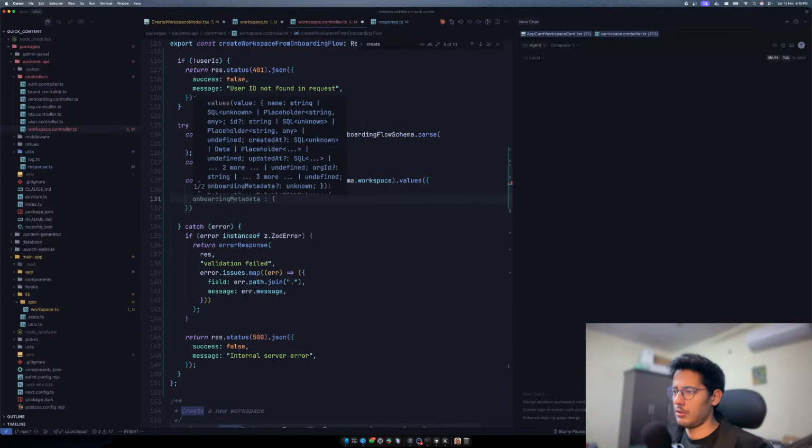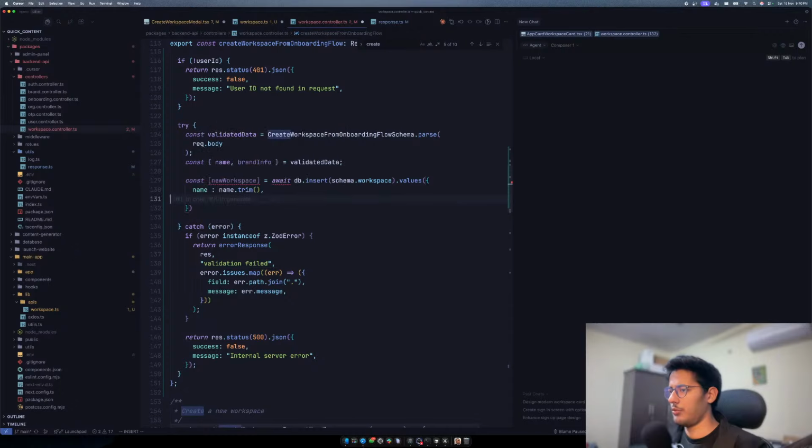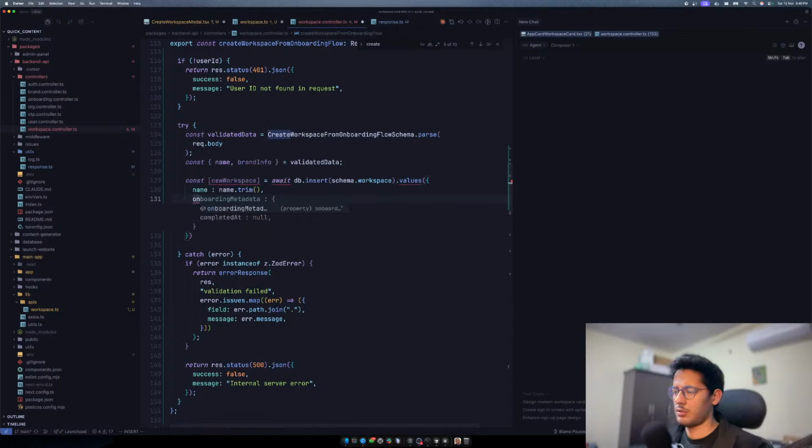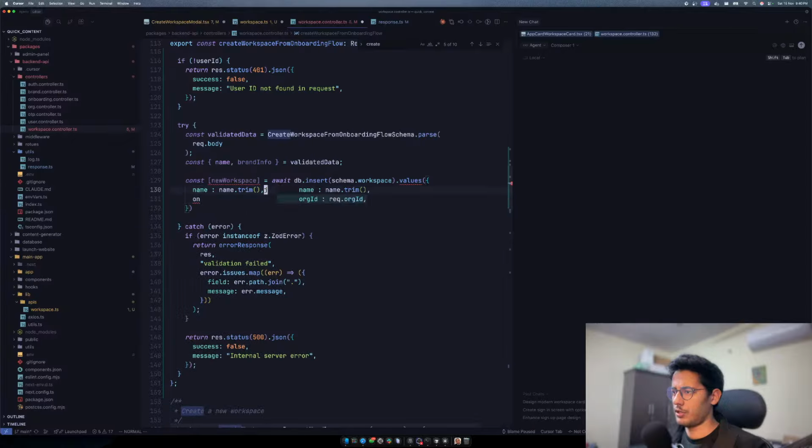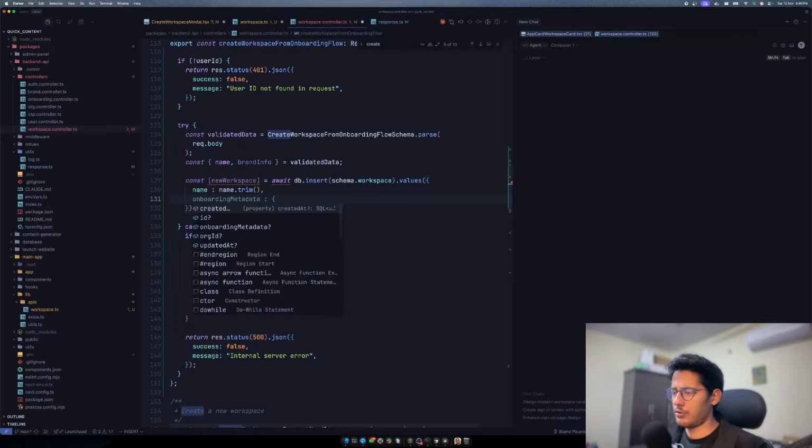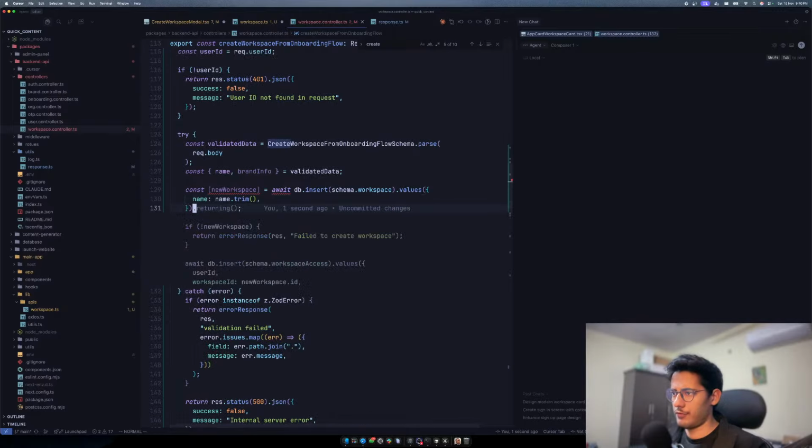Good. And then onboarding metadata. Do we need onboarding metadata? We don't need onboarding metadata for now. We can leave that. What else do we need? We need created at. We don't need onboarding metadata. That's kind of fine for me.